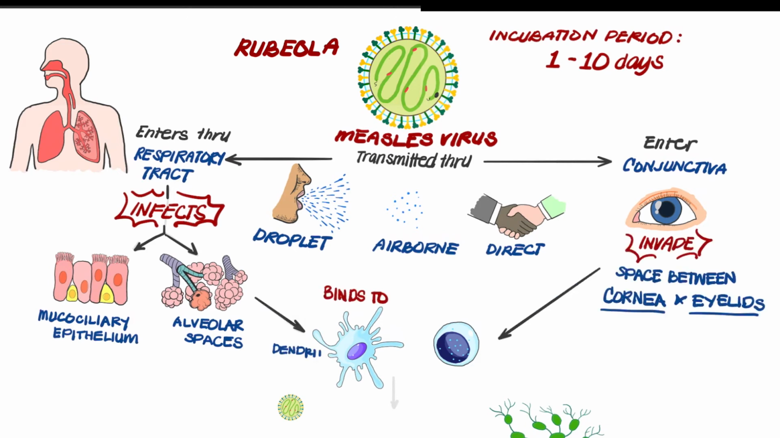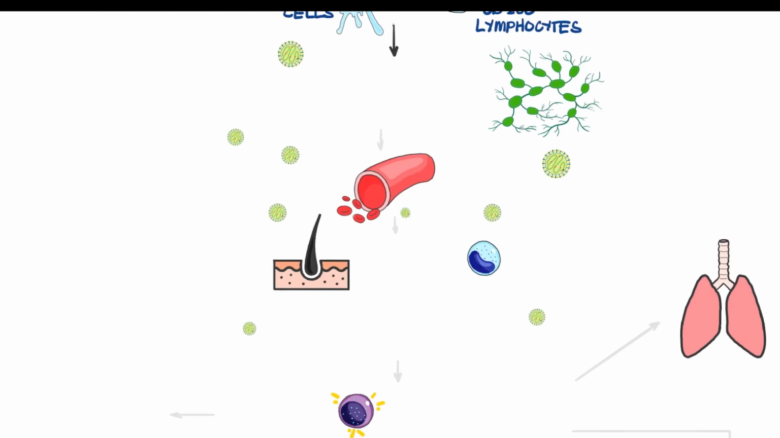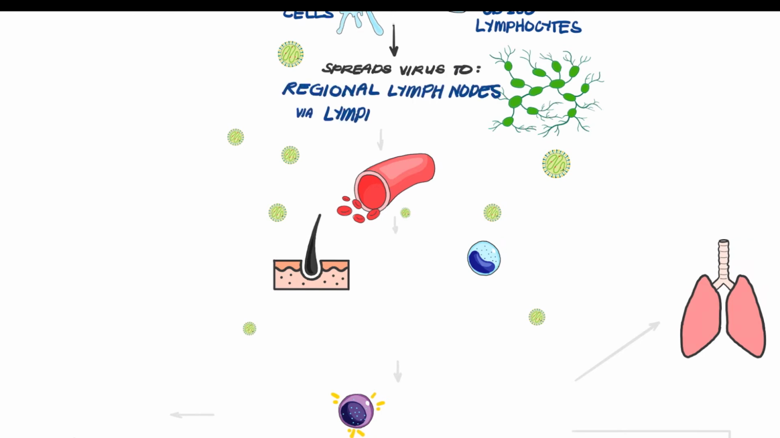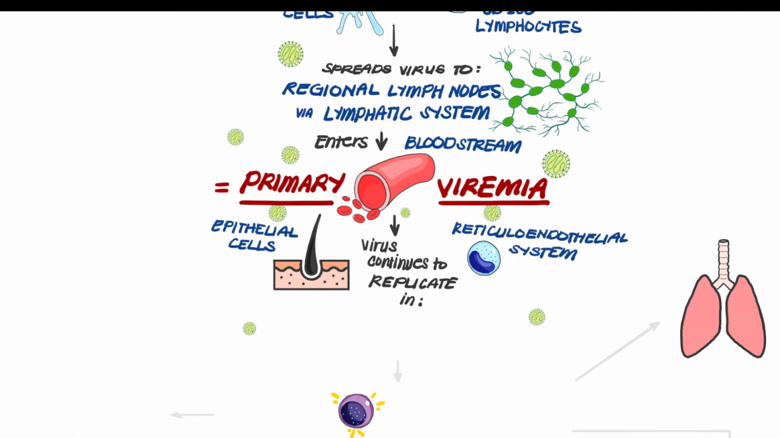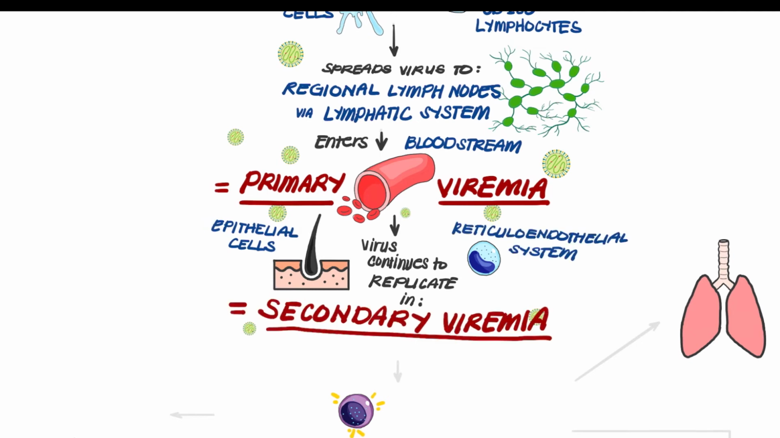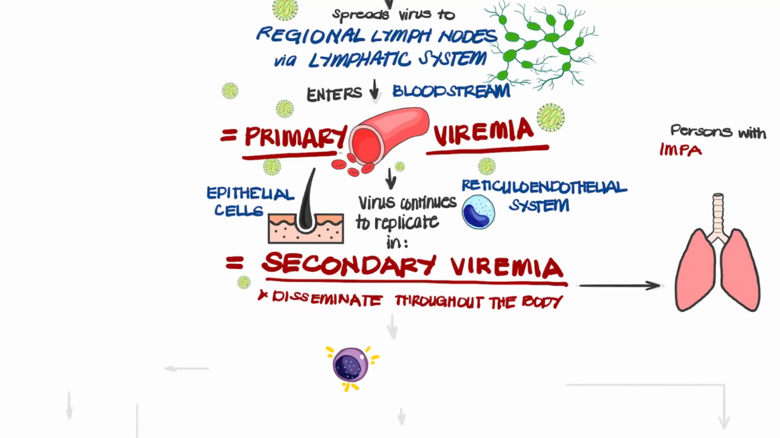It then binds to the dendritic cells and infects the CD150 lymphocytes. These cells will spread the virus to the regional lymph nodes by way of lymphatic systems. The virus then enters the bloodstream and spreads hematogenously, resulting to primary viremia. The virus continues to replicate in the epithelial cells and reticuloendothelial system, resulting to secondary viremia and disseminate throughout the body. Persons with impaired cellular immunity may develop giant cell pneumonia.